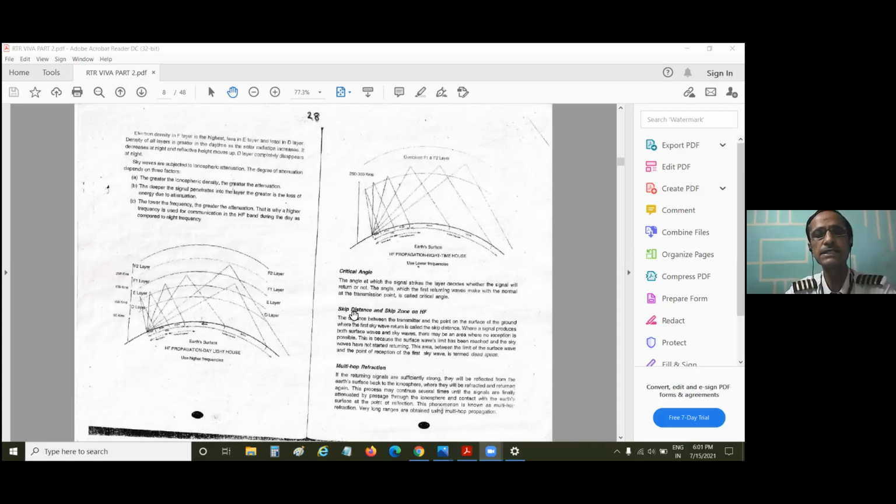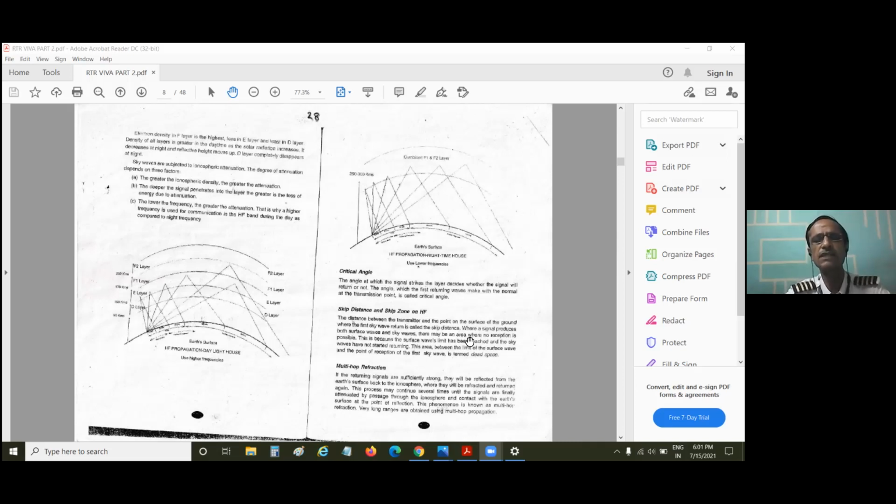The skip distance is the distance between your transmitter and the point on the surface of the earth. The skip distance is not so important in the exam, but skip zone is very important, because the skip zone is the zero signal zone or dead zone, where there is no ground wave and no sky wave. Skip distance is just the distance between the transmitter and the last ground wave. Suppose the last ground wave went up to 100 kilometers. So your skip distance is 100 kilometers.